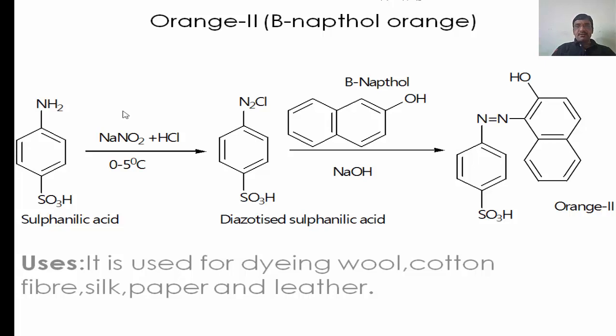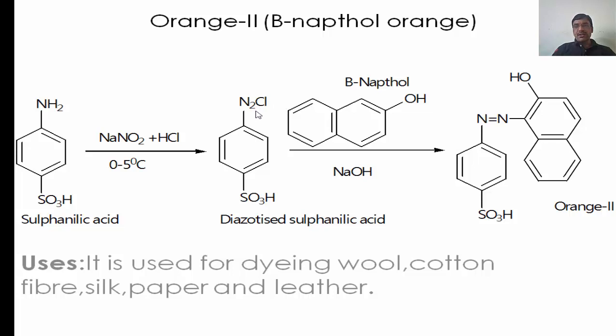This is a dye which will start from sulfanilic acid, meaning at the 1,4 position on the benzene ring, one NH2 group and one SO3H group is present. After diazotization with sodium nitrite and HCl at 0 to 5 degree centigrade temperature, we will form the diazonium salt. The NH2 group is converted into the N2Cl bond.